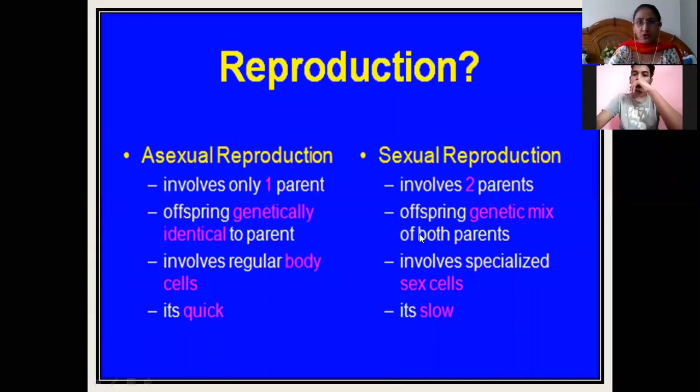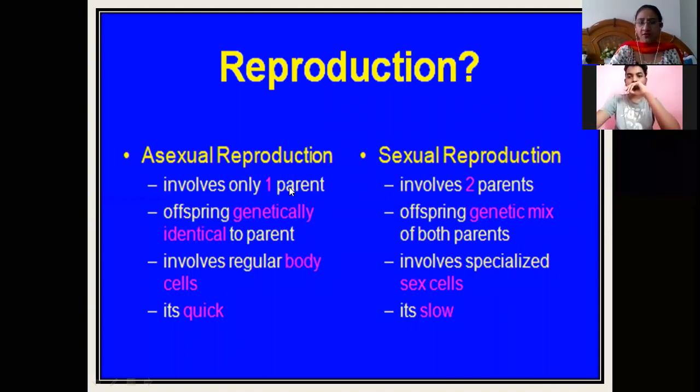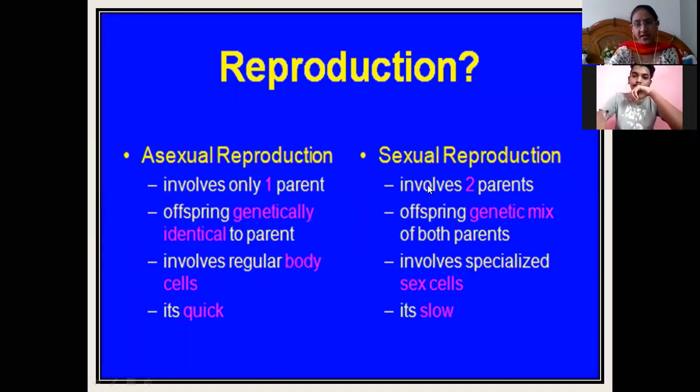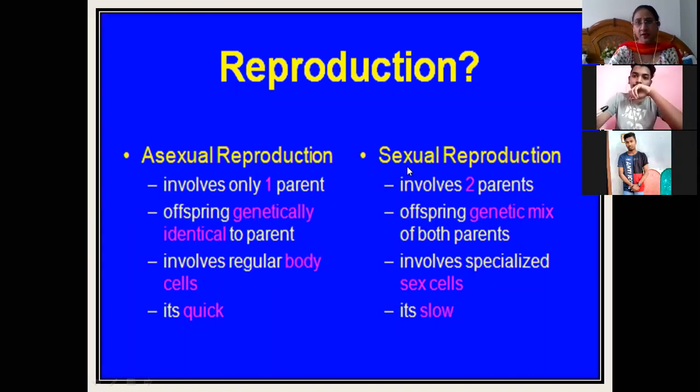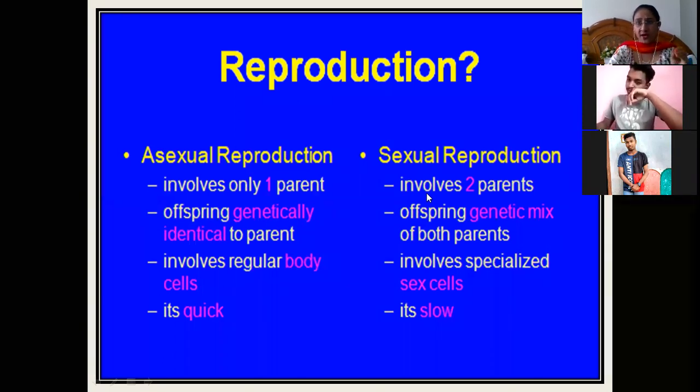So there are basically two modes of reproduction: asexual reproduction and sexual reproduction. Now we will see what is the major difference between the sexual reproduction and asexual reproduction. Asexual reproduction involves only one parent, whereas sexual reproduction involves two parents. That is, a proper embryo is formed, because there is a fusion of the male and the female gametes.